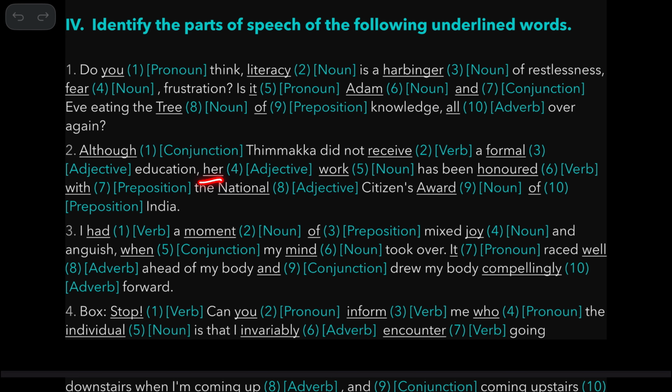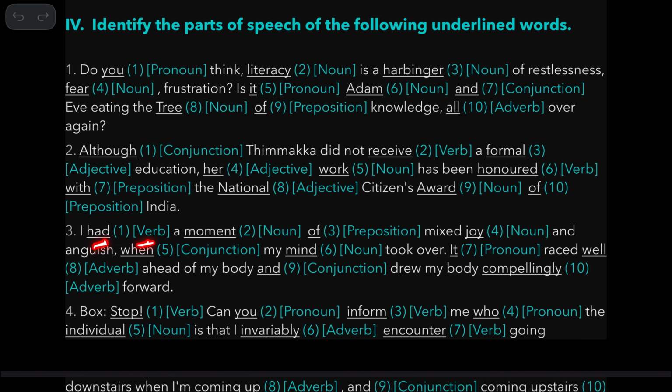So you can call it an adjective. Work is a noun. So has been honored. Honored is a verb. With is always a preposition. The national, national is an adjective because it describes this noun. Award is a noun. Of is always a preposition. Of India.